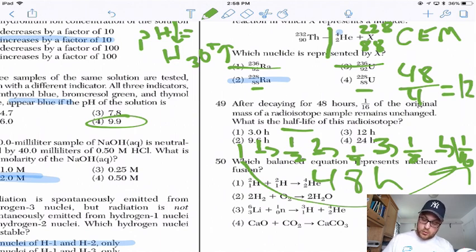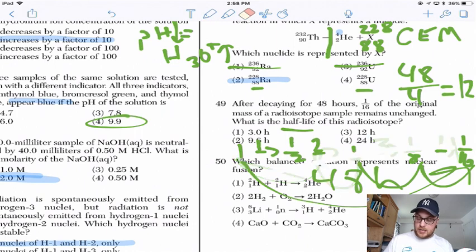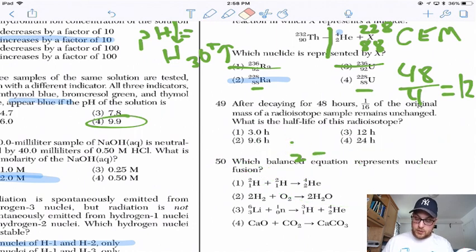So 12, 24, 36, 48. I apologize, it got a little bit jumbled there. But if you start at 1 and divide by 2 4 times, you get to 1/16. Since that all took 48 hours, each step must have taken 12 hours.